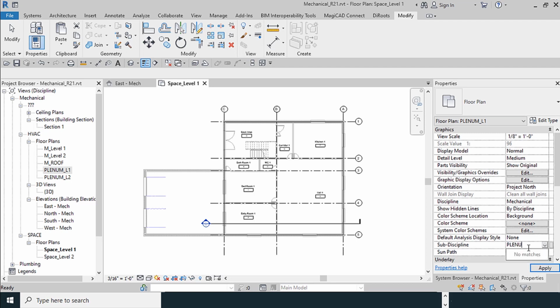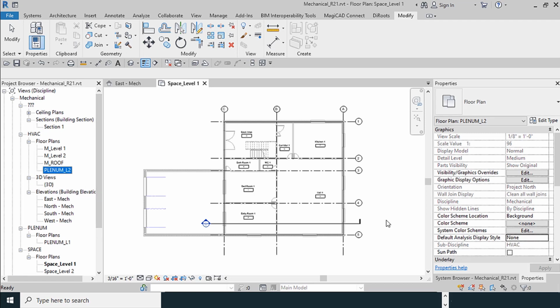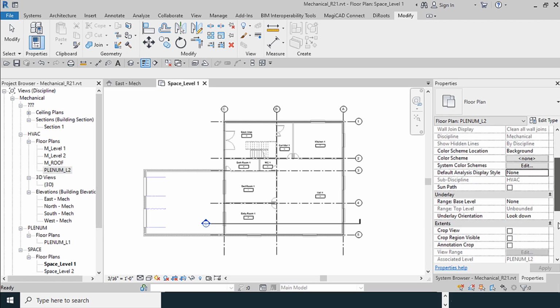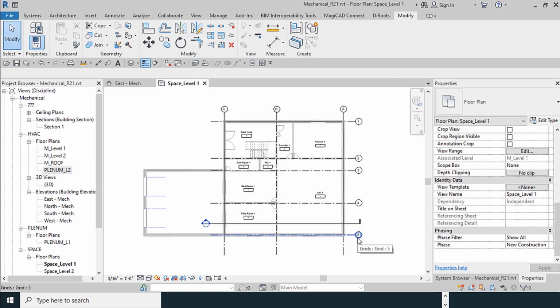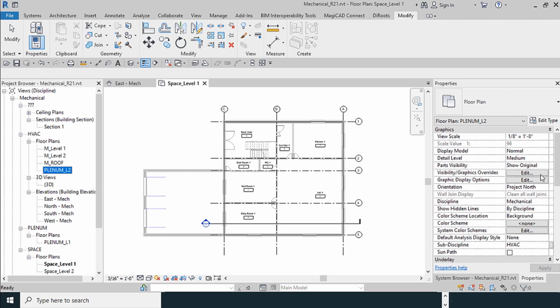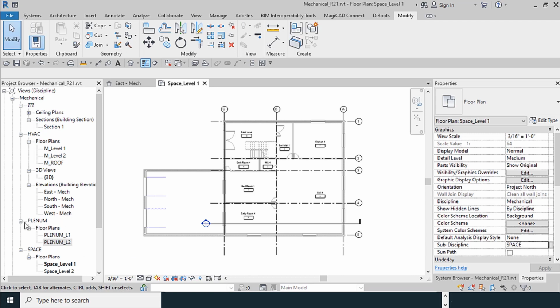I type subdiscipline Plenum, view, apply, and do this for Plenum number 2. Okay, select from the subdiscipline. Disciplines and subdisciplines have been made.